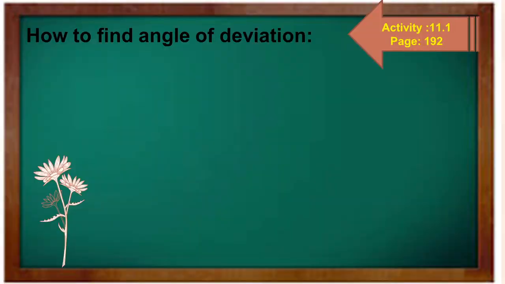Next, how to find the angle of deviation? Okay, how to find it out? There is an activity in your book. I have mentioned the page number also in the book. If you find page number 192, there are one or two activities, and even when you come to the physics lab, this is one of the first experiments in your physics lab. So let's try to do the activity. First of all, we will do this activity.